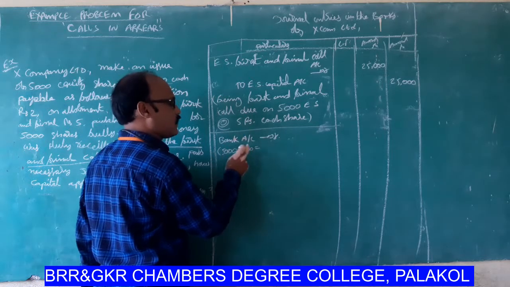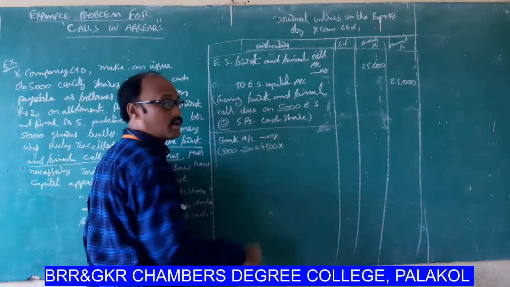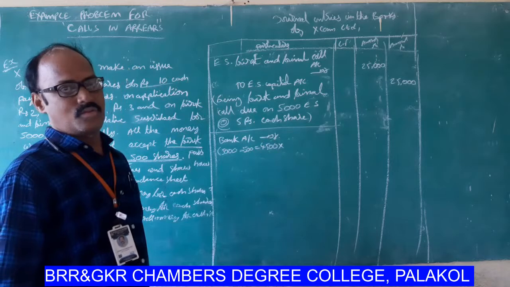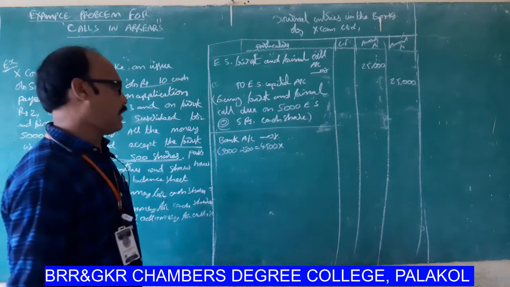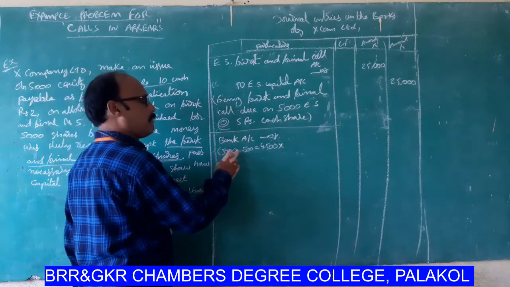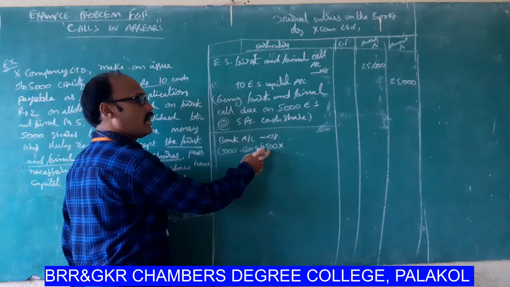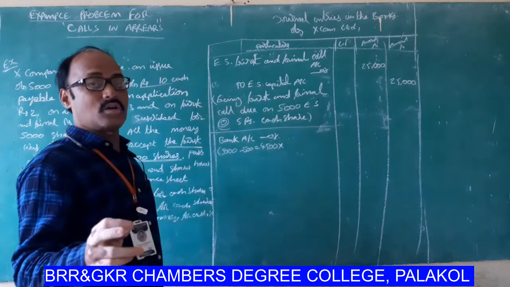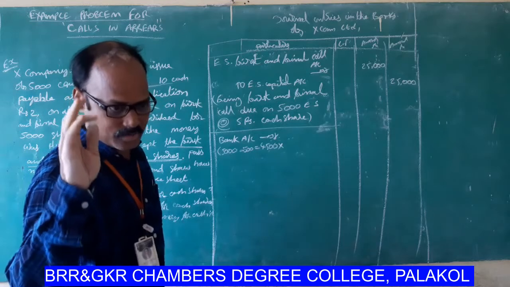So the first and final call amount is received on only 4,500 shares. 5,000 minus 500 is equal to 4,500 shares.